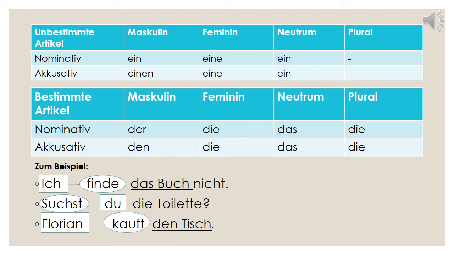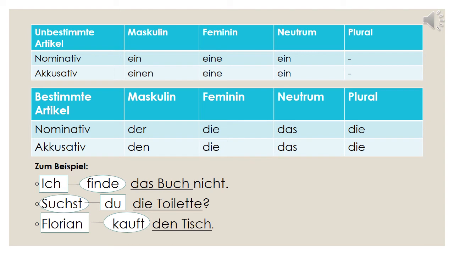Okay? Coming to bestimmter article, means definite articles. We have already known or learnt in nominative case: it is der, die, das, die. But if the noun appears as the object of the sentence, it is an accusative case. Then masculine becomes den. Feminine, neutrum, plural, it does not change. Die remains die, das remains das, die remains die.